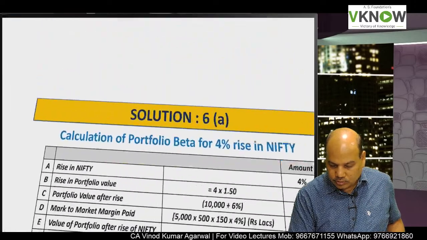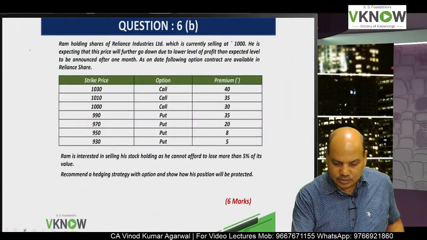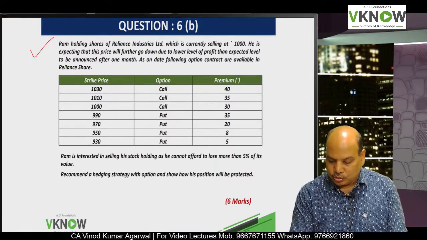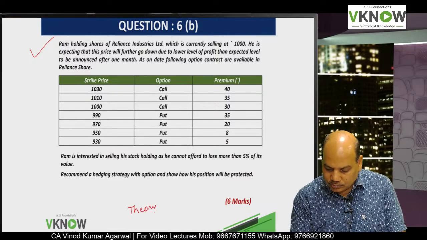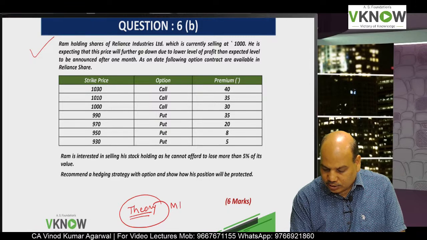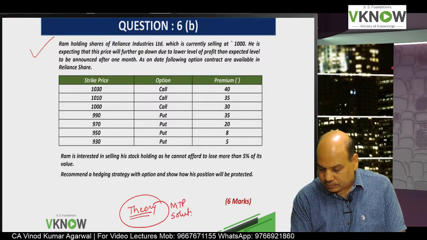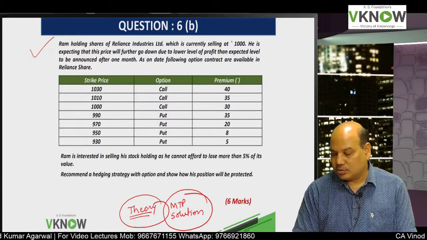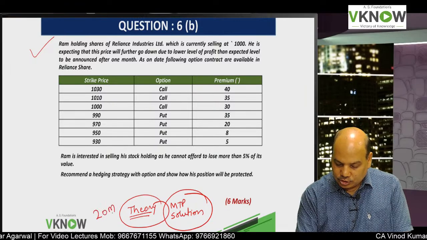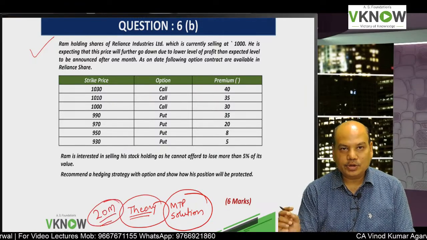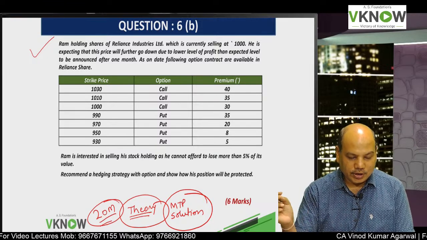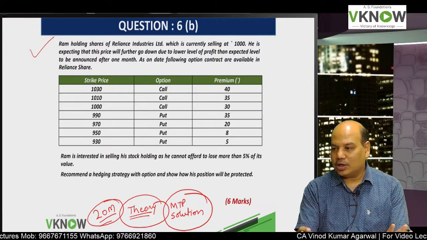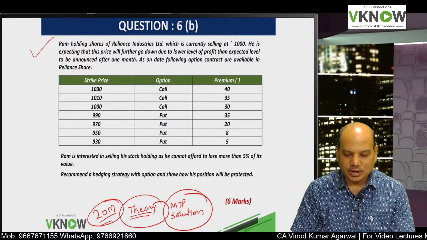So next question number 6b. This is the last question I am going to solve, and what you do, all theory questions you revise from MTP solution. Okay, theory questions are also important because 20 marks theory question you have to write in the exam. Every question has one theory question of 4 marks. So 5 into 4, whether you like it or not, you will have to solve 20 marks theory question.